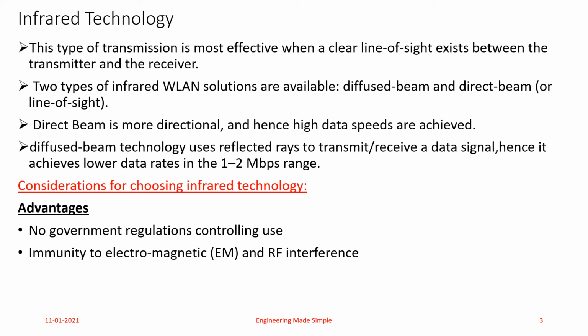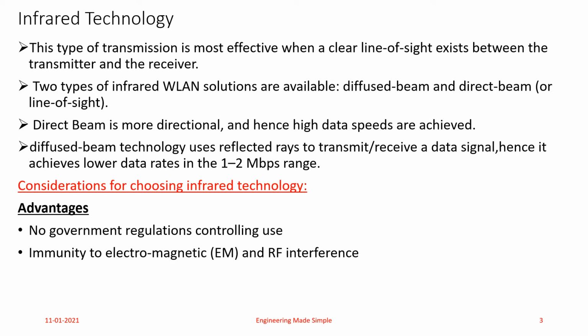Because of this there is a clear line of sight between them, and as it is directional, a wireless virtual path is achieved between them. So the direct beam type of infrared WLAN is more directional and hence high data speeds are achieved. The direct beam technology used in a router may or may not be infrared, but I wanted to make this concept of direct beam clear to you all.